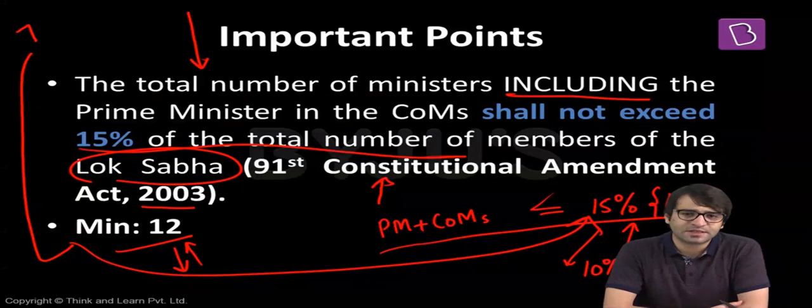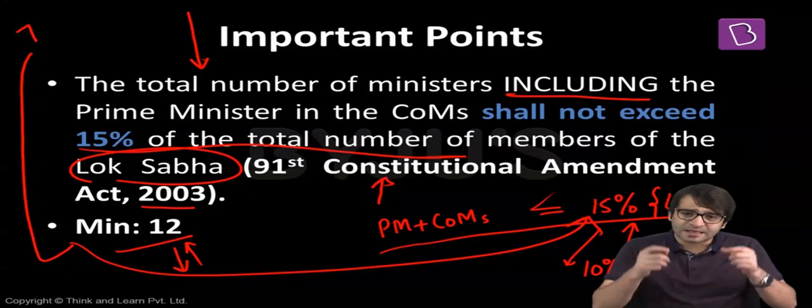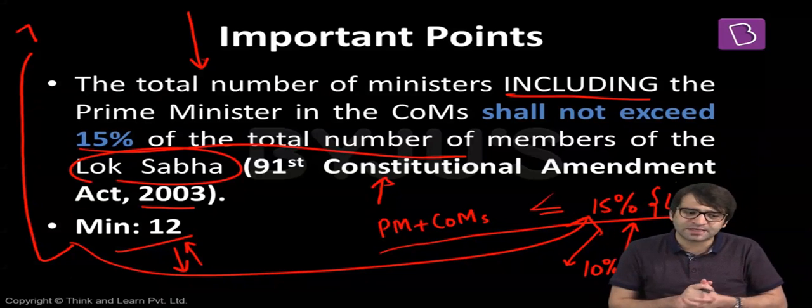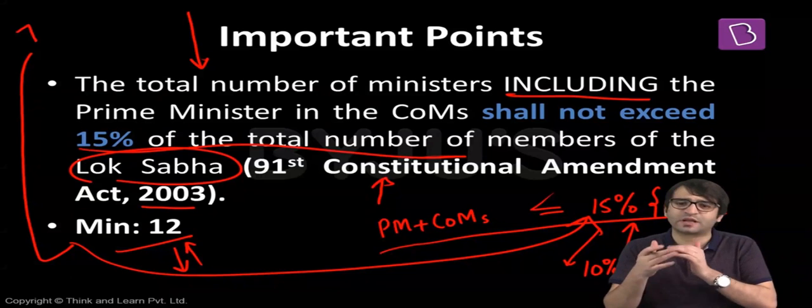That is why in 2003, under the Prime Ministership of Shri Atal Bihari Vajpayee, the Constitution was amended, and a limit was imposed on the strength or the composition of the Council of Ministers. And the composition is: Prime Minister and the Council of Ministers shall not exceed 15% of the strength of Lok Sabha. Few important points again.